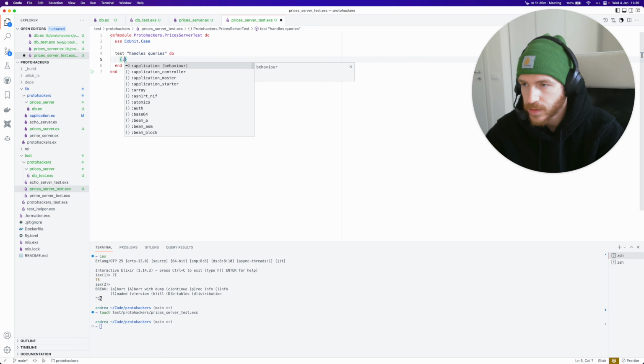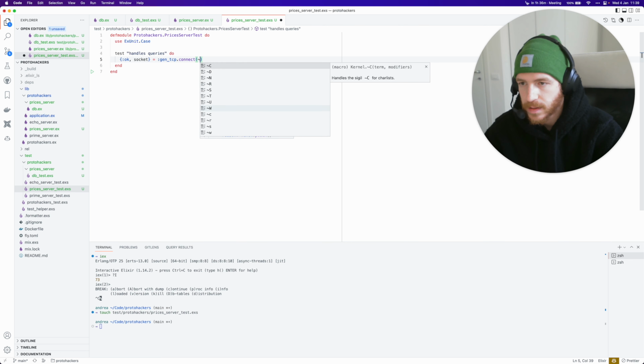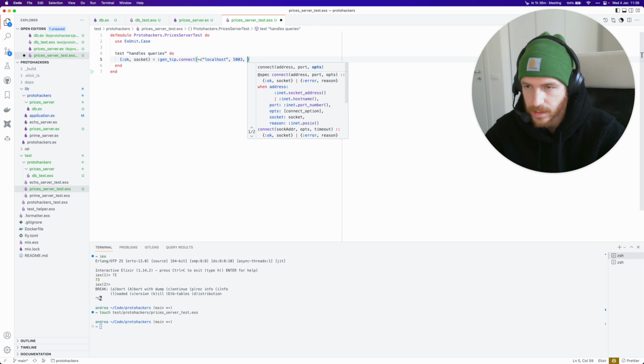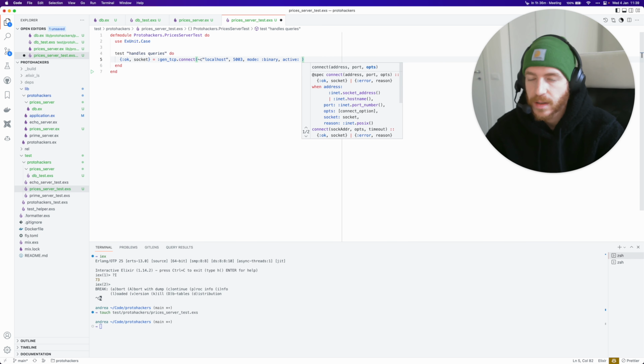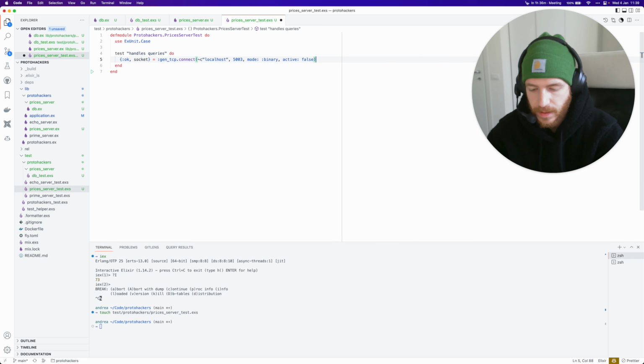And we're going to do our usual thing that we should be used to by now, which is spin up a TCP socket that connects to the server that we're running. Mode binary to talk in binary protocol. Active false as well. Great.